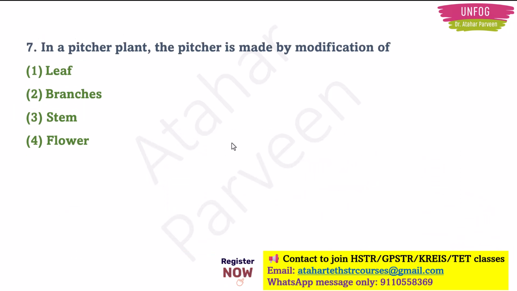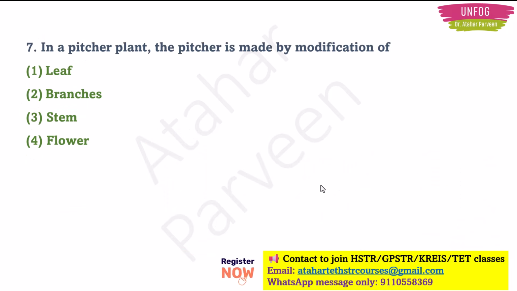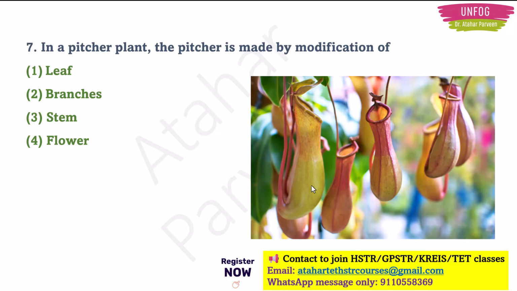The next question we have is, in a pitcher plant, the pitcher is made by modification of what? In the previous question, we saw root modifications and stem modifications, right? In a similar way, there are also leaf modifications. This is the best example of leaf modification. I'll show you the picture.